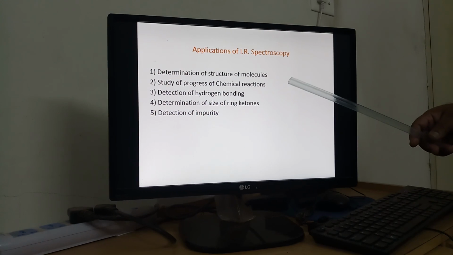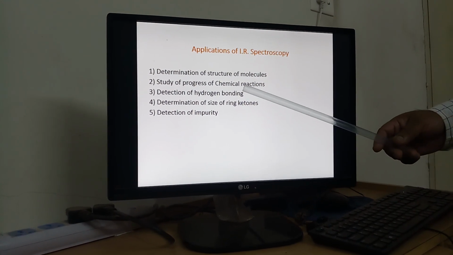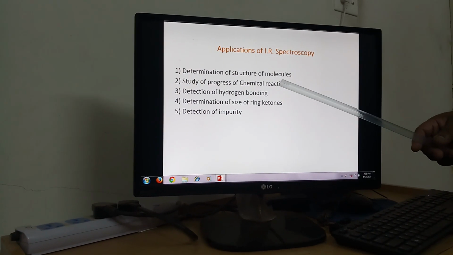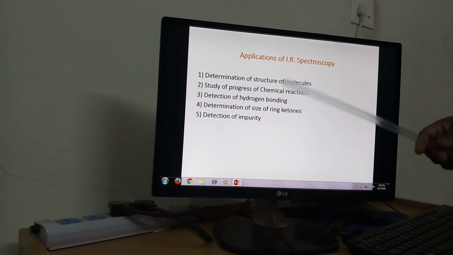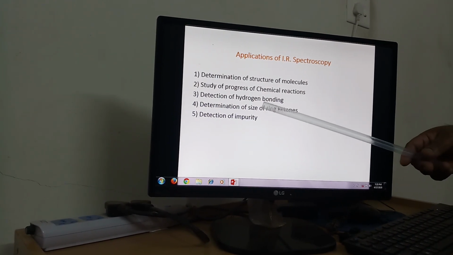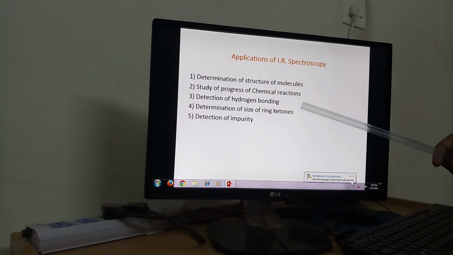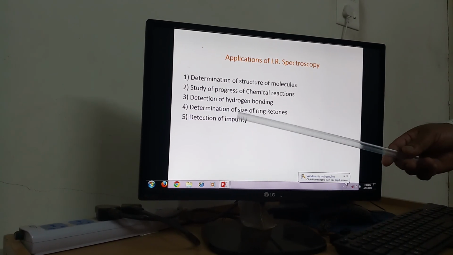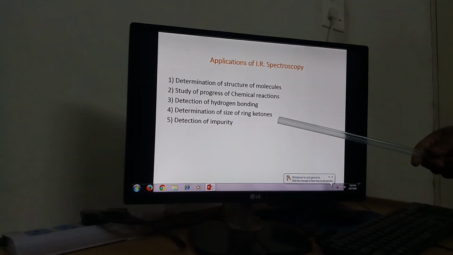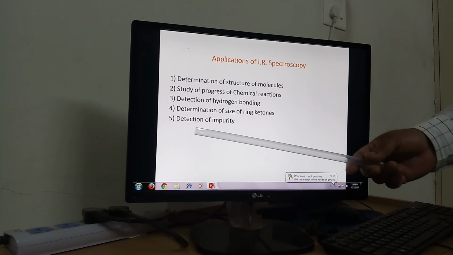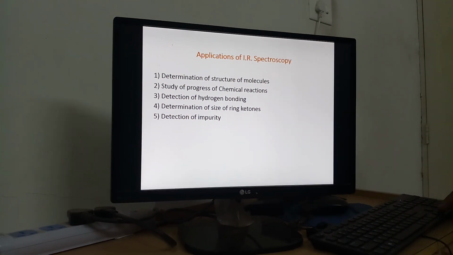Next we are considering applications of IR spectroscopy: determination of structure of molecule, study of progress of chemical reactions, different functional groups, maybe carbonyl to alcoholic group or alcoholic to carbonyl etc. Then detection of hydrogen bonding. If hydrogen bonding is there, then OH stretching frequency goes on decreasing. Determination of size of ring ketones. If the size of the ring ketone decreases, carbonyl stretching frequency goes on increasing. Detection of impurity is also another function.